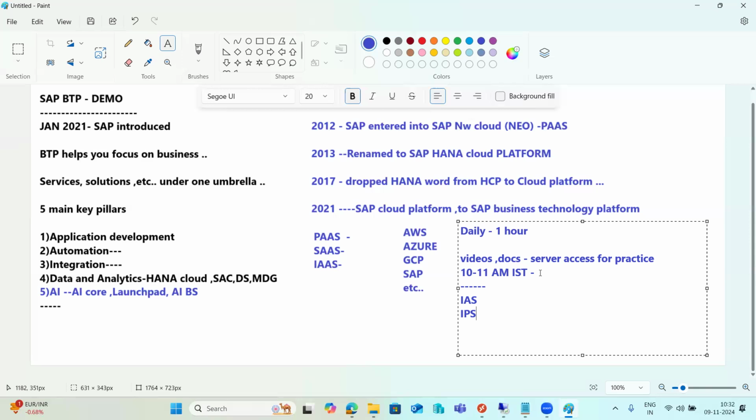One more thing, I am working in Accenture company. My project got adapted to BTP. They have